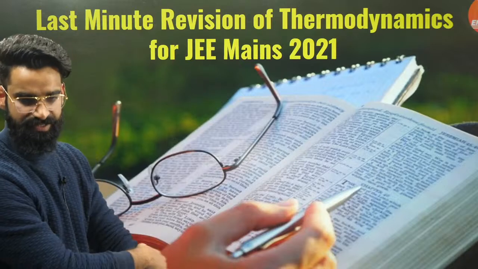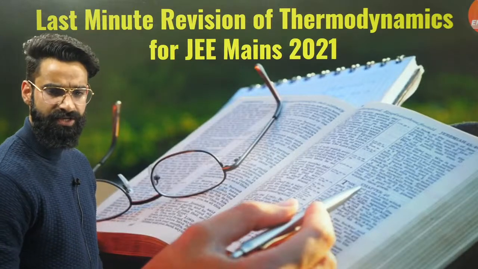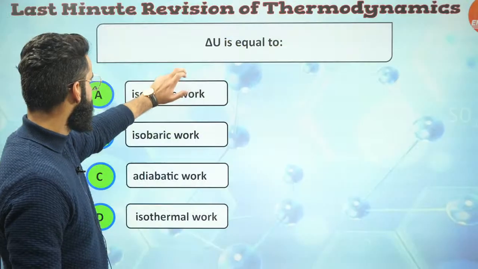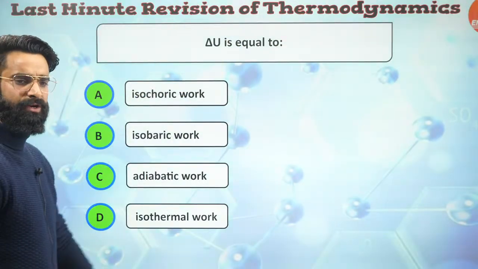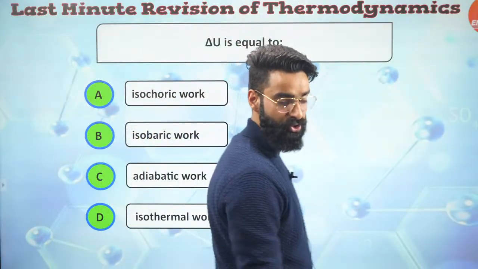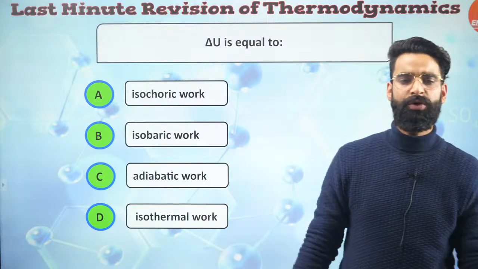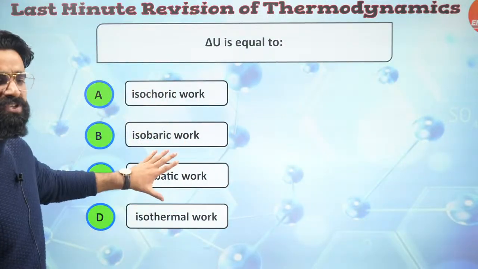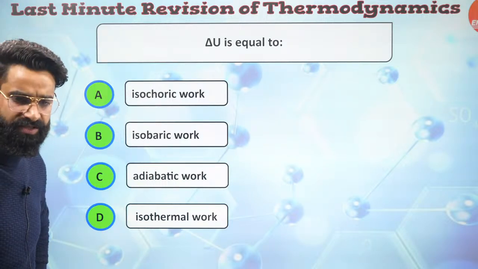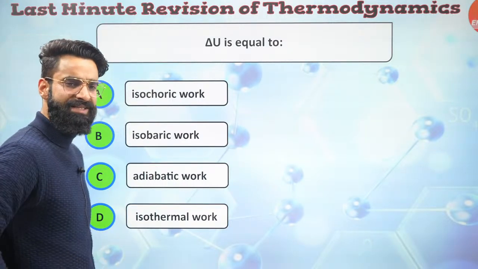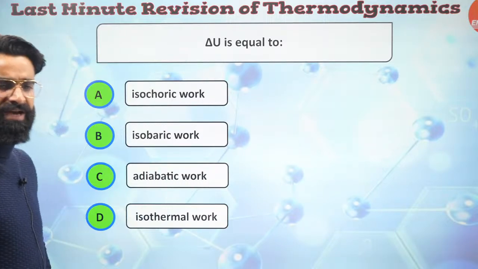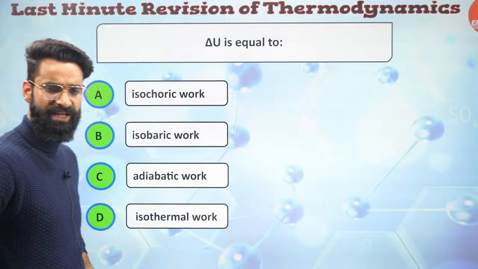So let's get started with the first question, which is on your screen now. Well people, all the questions which I'll be solving in today's session have been asked in JEE Mains in different years. So this is the first question which you guys are going to solve right here. Let me know its answer fast. Delta U is equal to isochoric work, isobaric work, adiabatic work and isothermal work. What do you think should be the answer?